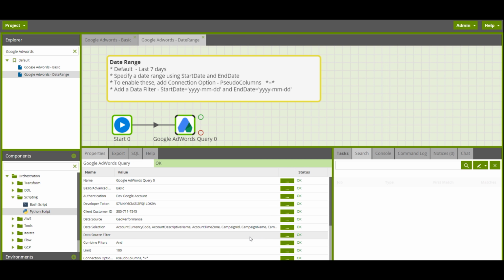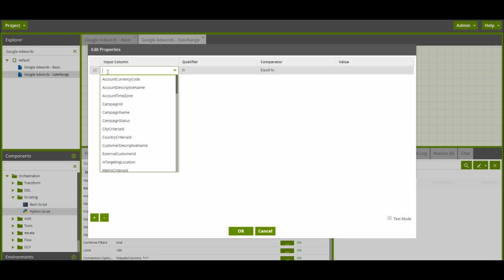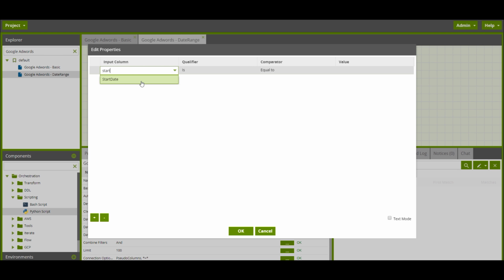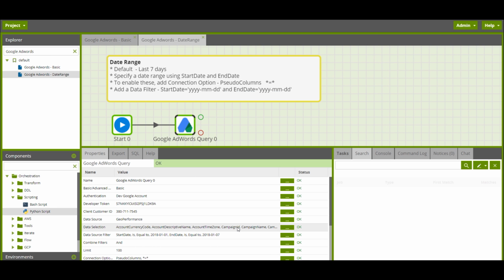Click on OK, and now if you go to data source filter, add a new entry, and now you should find your start date, and then add another entry for end date. And I'm going to set that to say 7. So that's about a week's worth of data. Click on OK. And the next time you run this component, it's going to bring back data for that specific date range.